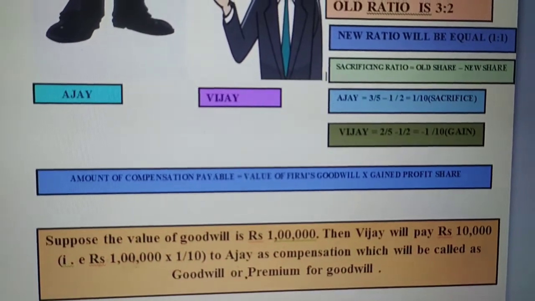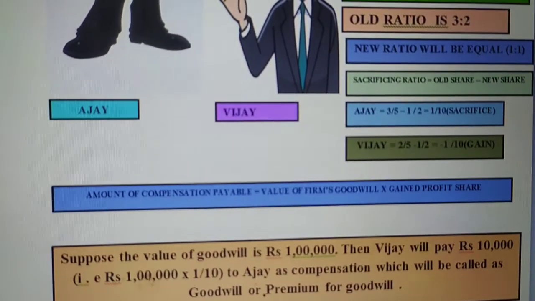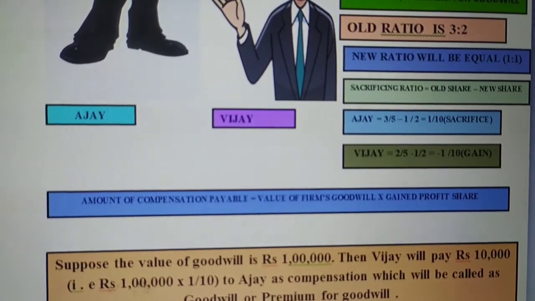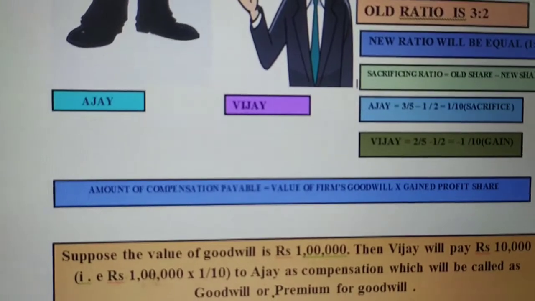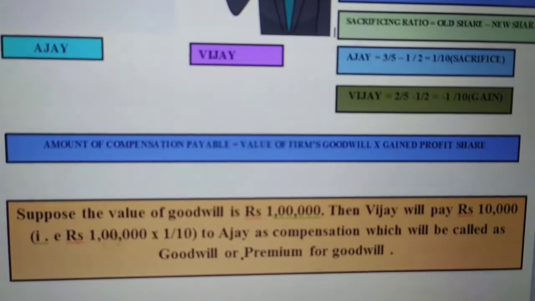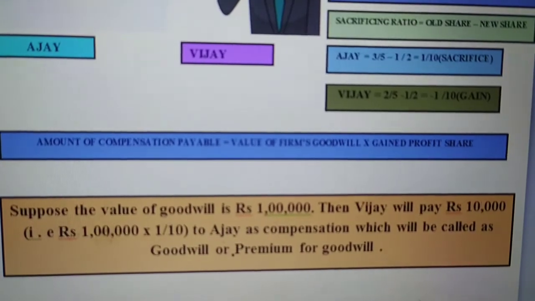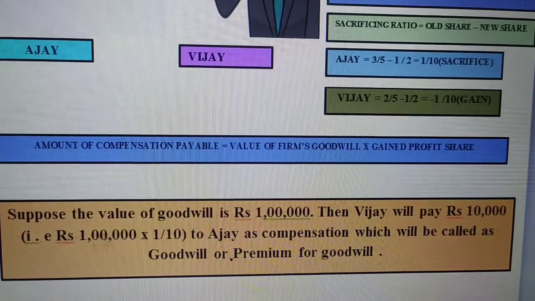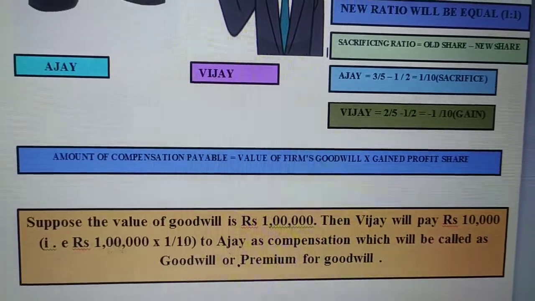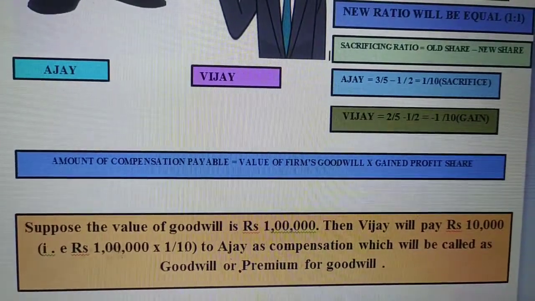So how much compensation will the gaining partner pay to the sacrificing partner? Here is the formula for that. Amount of compensation payable equals value of firm's goodwill multiplied by gained profit share. So this is the formula of compensation payable.